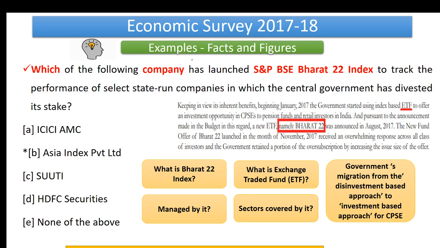Okay, so there was a question: which of the following companies has launched the S&P BSE Bharat 22 index to track the performance of select state-run companies in which the central government has divested its stake, right? There was a mention of Bharat 22 in a particular para in the Economic Survey. Now, when we give you a summary, you might tend to read this information. No doubt, you would read it. You would immediately spot Bharat 22, you would read it.